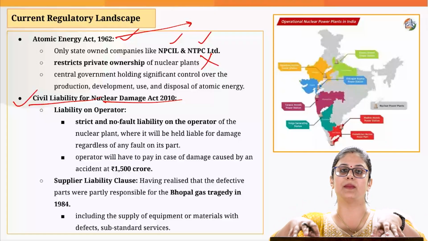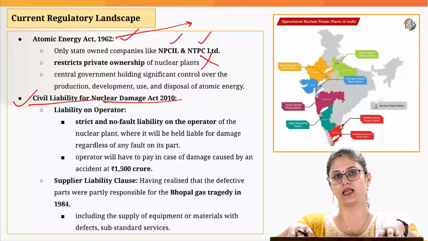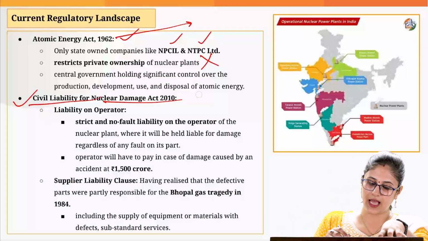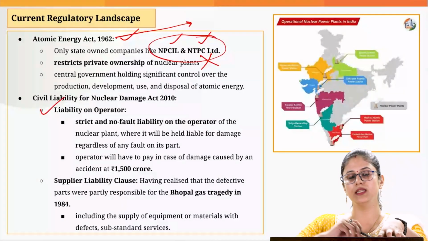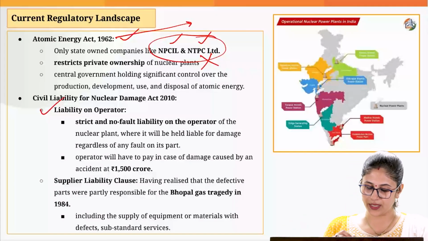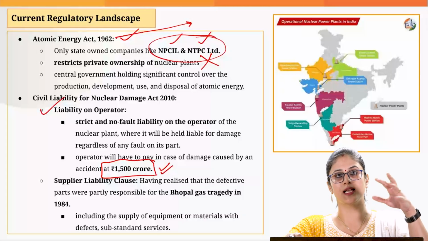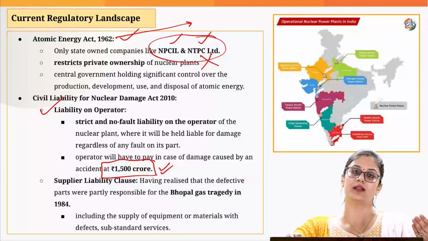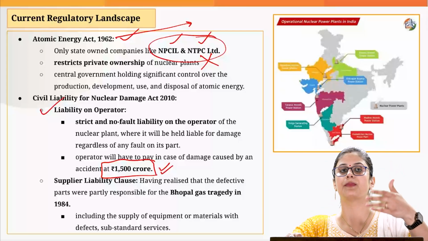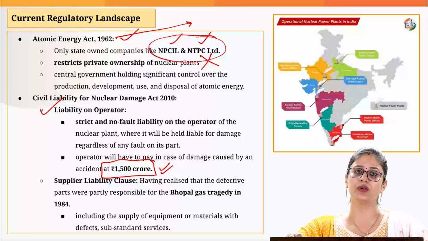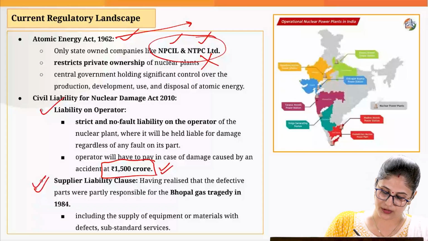Now, if a nuclear damage happens, who is going to provide compensation to the victims of such a disaster? According to this act, we have placed the liabilities on the operators. Operators are basically these state-owned companies, and these operators have to provide up to 1,500 crore as compensation to the victims. Under this act, we have also placed liability on the equipment vendors who are supplying equipment to the state-owned company's operator. In case of a nuclear damage, the liability would also be placed on the supplier.